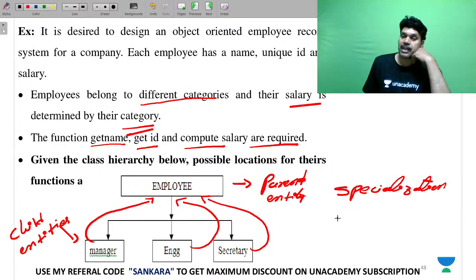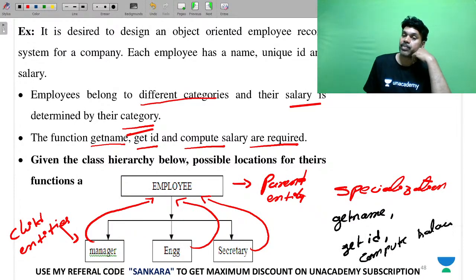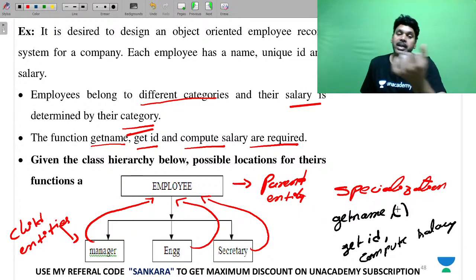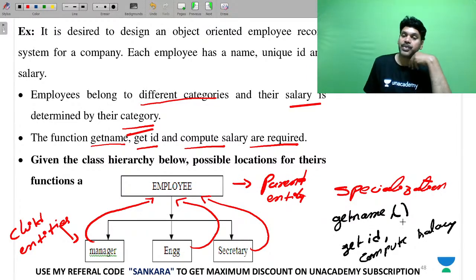One function is get name. Other function is get ID. Other function is compute salary. But please understand, if you implement the get name function in the superclass, I can derive it in the subclasses. Because a manager has a name and a manager has an ID. If you implement get ID in your superclass, automatically I can derive it, because these subclasses are deriving from your parent class, inheriting the properties.